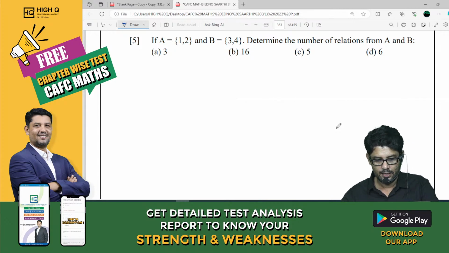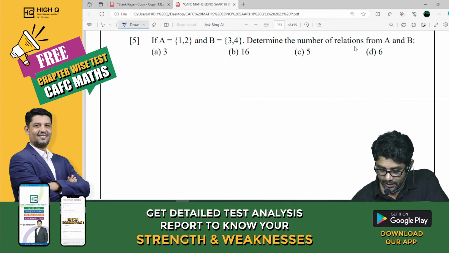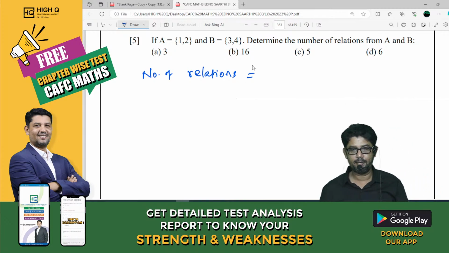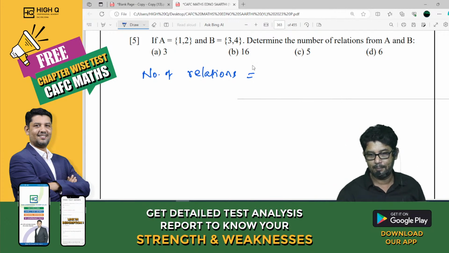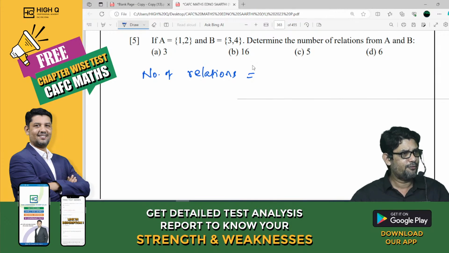Now, I think I did not give the formula for the number of relations, right? Determine the number of relations. Look at this. Write the number of relations formula. I'm very, very happy, my dear, because you started finding the difference between domain, codomain and range, and you are giving me the right answer. There is so much confusion between codomain and range.